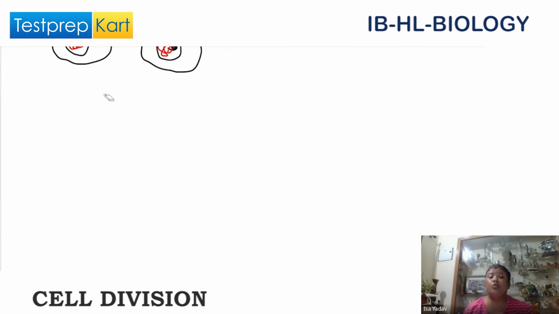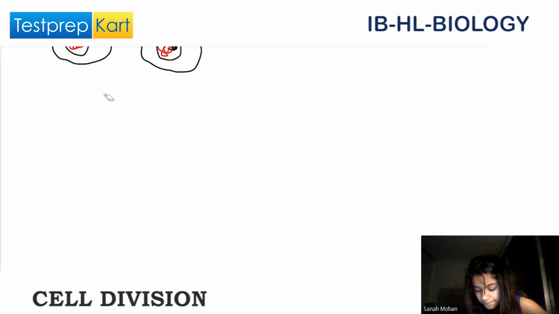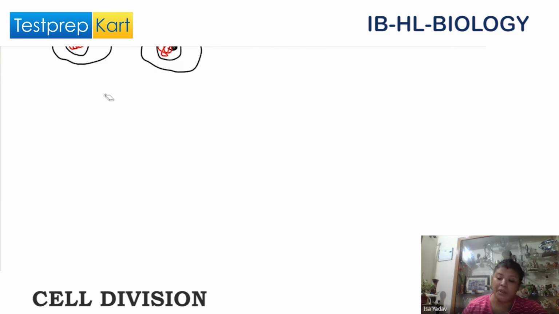So in order to estimate how fast the tumor is growing, how fast the cancer is spreading, we should know how fast the tumor cell is developing. Is this point clear, Sana? Any doubt? No. Okay.